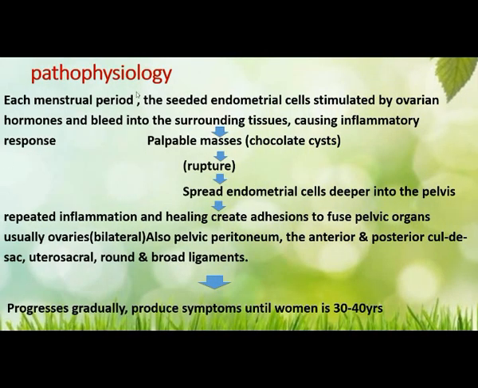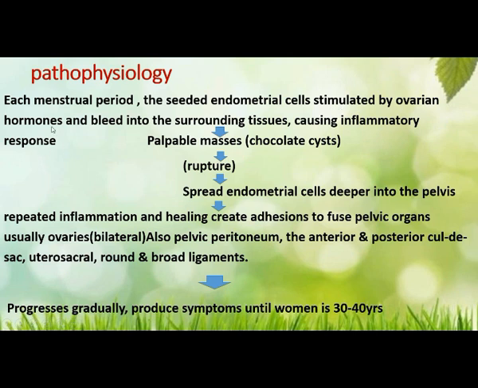Now we can see the pathophysiology. What will happen when these endometrial cells or tissues that implant fall into some other area? We already told about that. In each menstrual period, the seeded endometrial cells are stimulated by ovarian hormones.